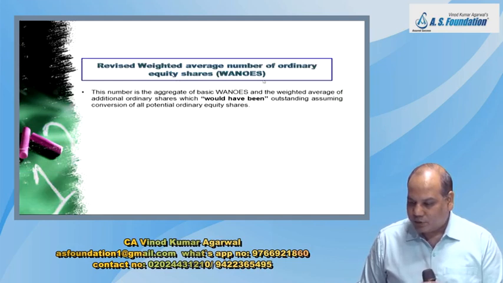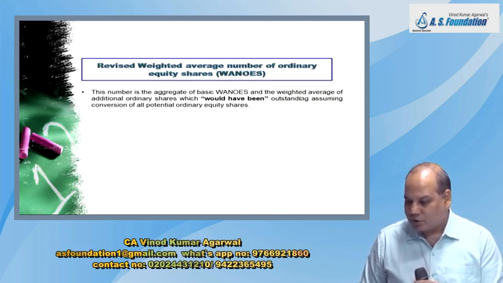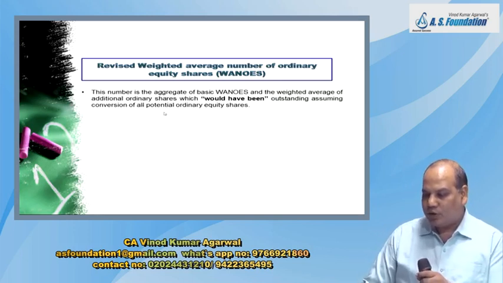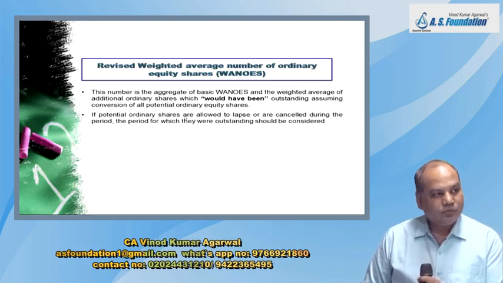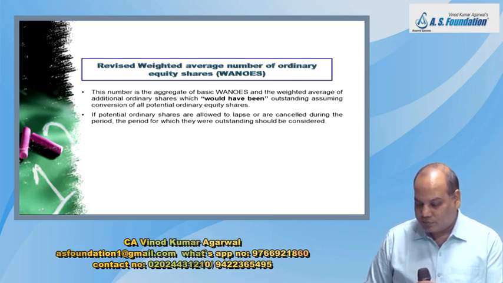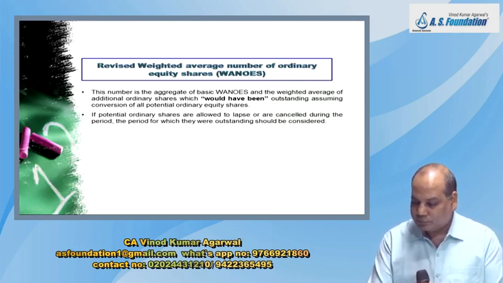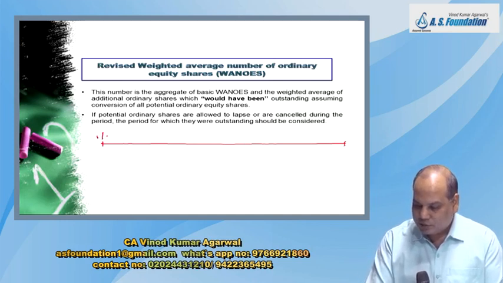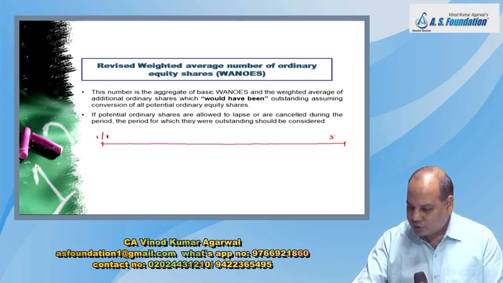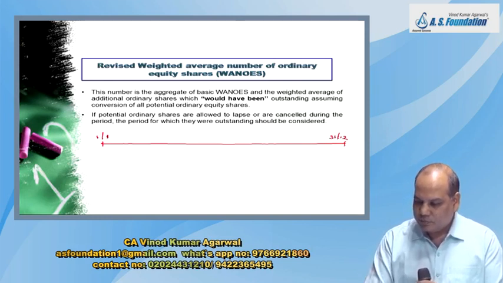So weighted average number of ordinary equity share: the aggregate of basic weighted average number of ordinary share and the weighted number of additional ordinary share which would have been outstanding assuming conversion of all potential ordinary shares. Some more complications are like this. Suppose the year is like this. First, let us write January and let us write 31st December.